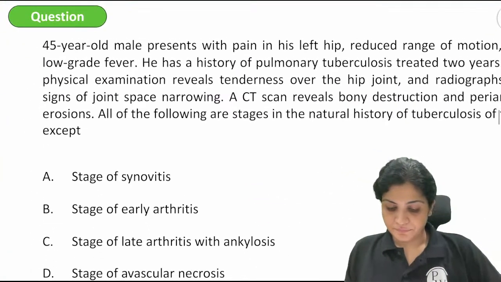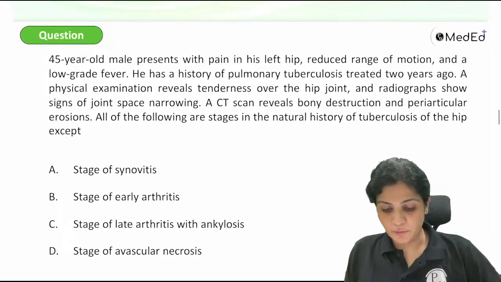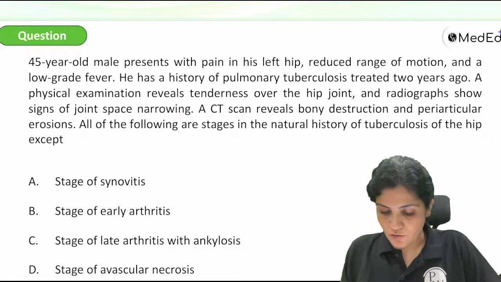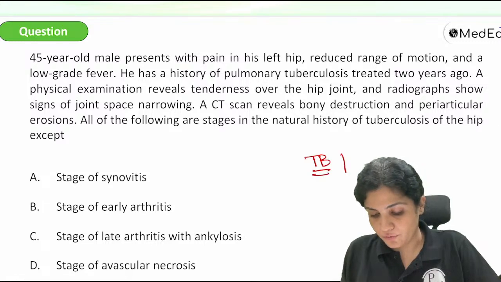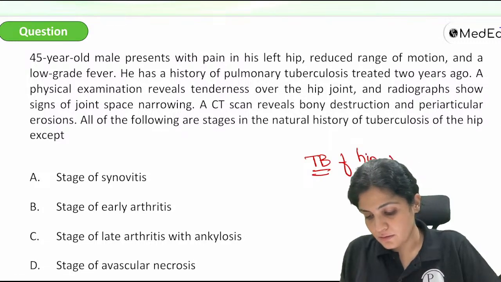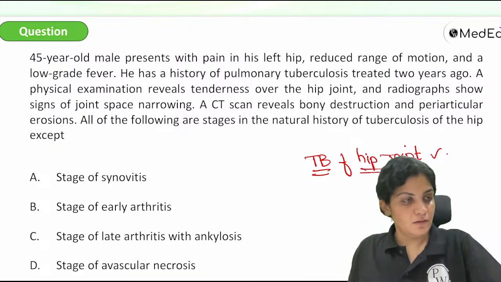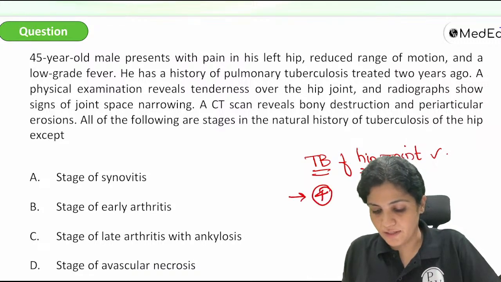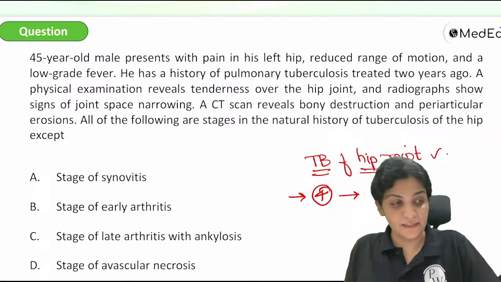Next. This one, answer please. So they are talking about tuberculosis of the hip joint. As we already know, in tuberculosis of the hip joint there are 4 stages the hip joint undergoes if you're not treating the tuberculosis.